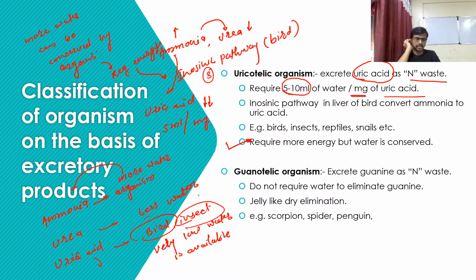Today we are going to discuss only the basic things related to excretion. Today we will discuss the physiology and the complete structure of the human kidney and the functional and structural unit of the human kidney, and in the third lecture, we will discuss the control of the kidney or the excretion of the product.